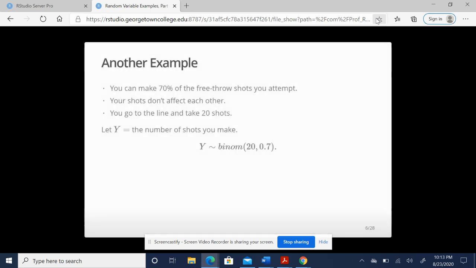Okay. Another example: you can make 70% of the free throw shots you attempt. Your shots don't affect each other. You go to the line and take 20 shots. If we have defined our random variable as y, we're going to count the number of shots you make out of these 20. So y is what we're counting, the number of shots I make. That's a binomial situation with 20 trials, and a 70% chance of success, because we're counting the attempts that you make. So 70% there.